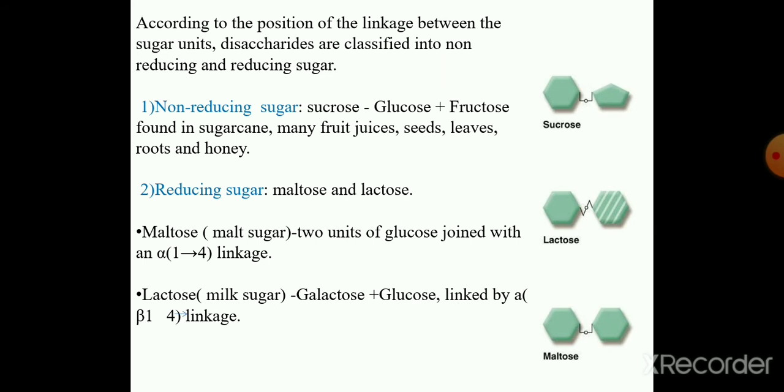Reducing sugars: examples are maltose and lactose. Maltose is the malt sugar, where 2 units of glucose are joined with an alpha 1,4 linkage. Lactose is a milk sugar, consisting of 2 units, galactose and glucose, linked by a beta 1,4 linkage.